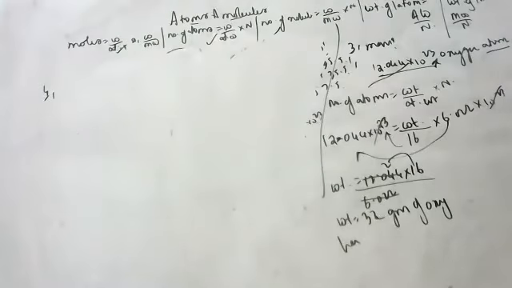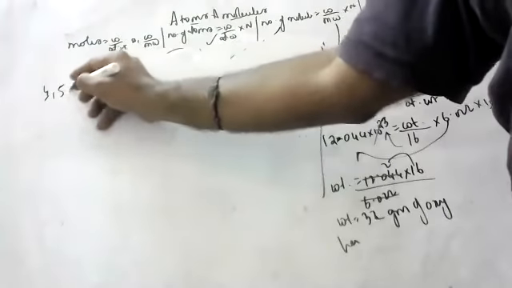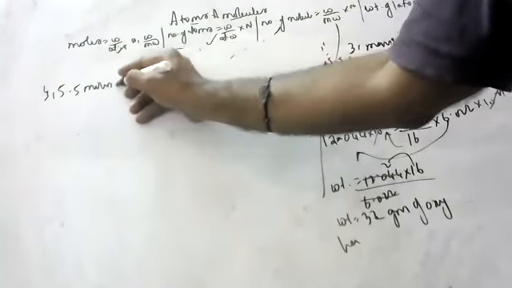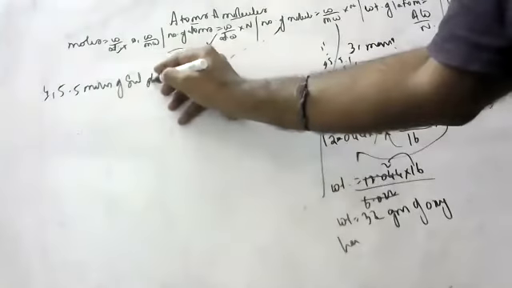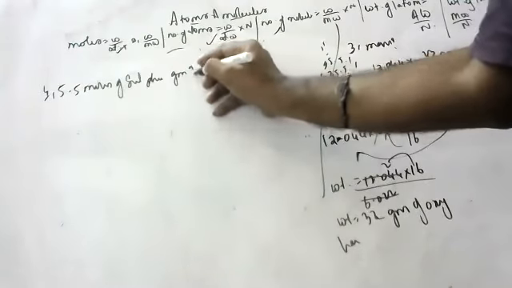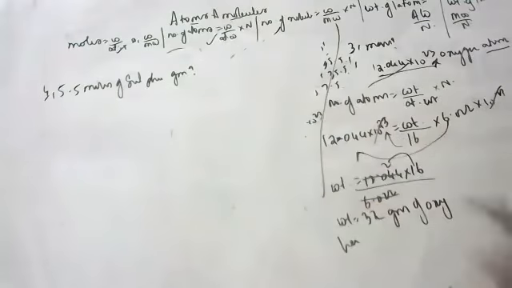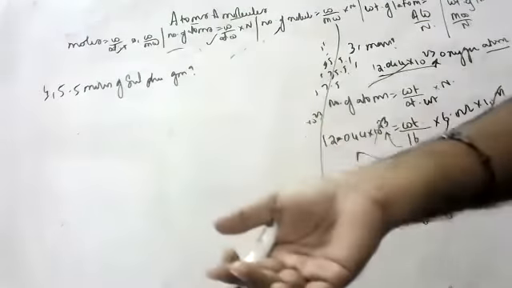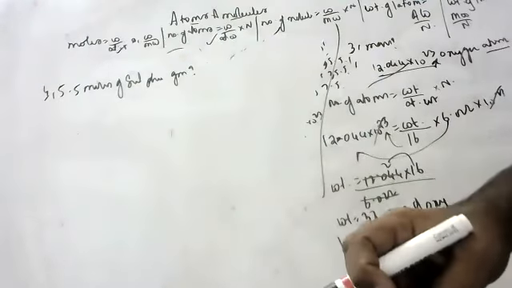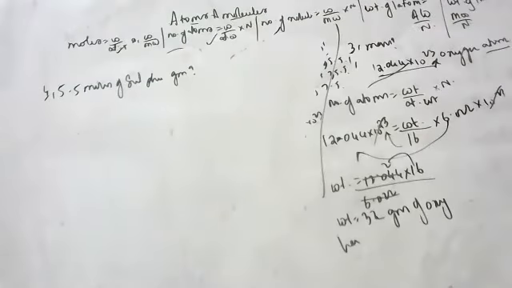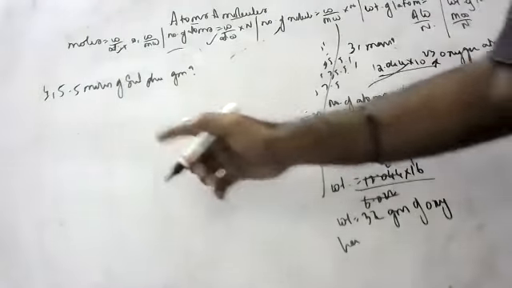Tell me this question. How many grams are there in 5.5 moles of sulfur? What did they ask? How many grams? They did not mention atoms or weight. What will you do in this case? When they don't give anything, you take molecule, because molecules are stable. Atoms are not stable.